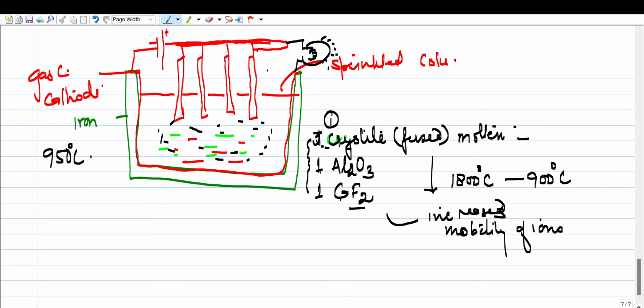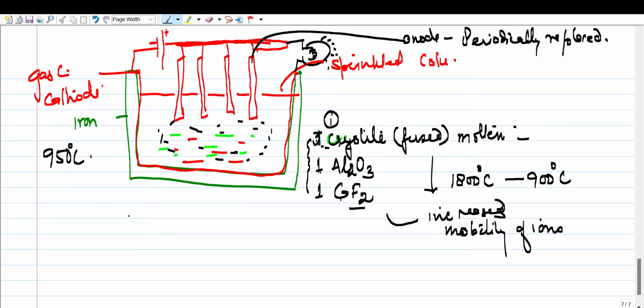Now these carbon rods, which act as the anode, are periodically replaced. Now let's see what reaction is taking place. We have Na3AlF6, three parts. This ionizes into sodium ions, aluminium ions and 6 fluoride ions.